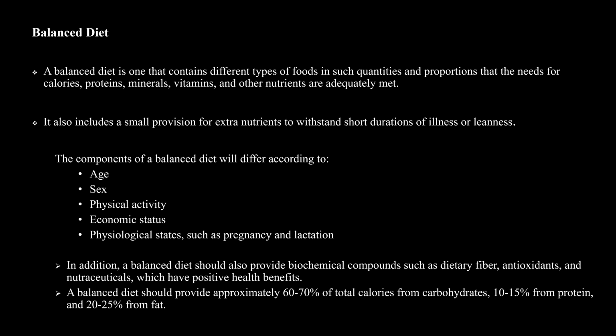It also provides compounds like dietary fiber and antioxidants, which give health benefits. The diet should be approximately 60 to 70% of total calories from carbohydrate, 10 to 15% from protein, and 20 to 25% from fat.